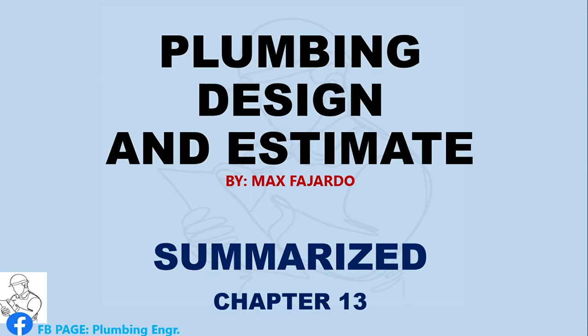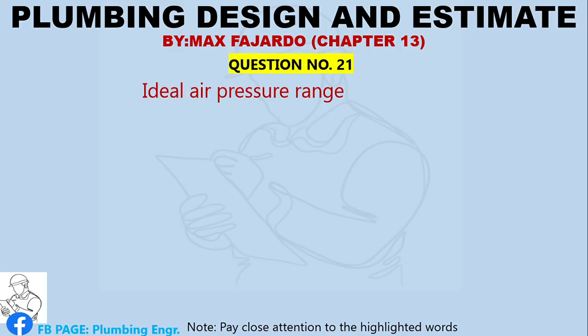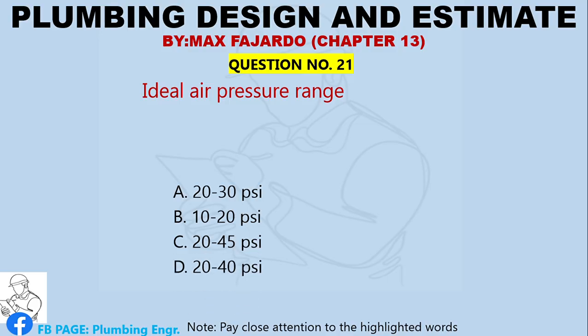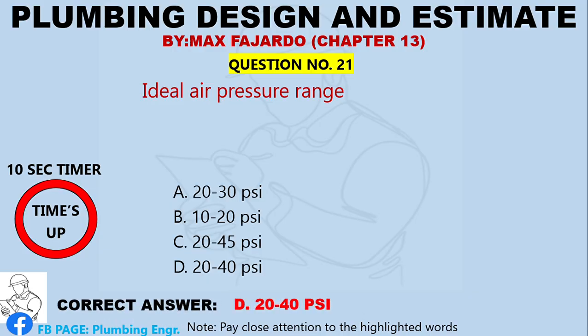Summarized. Chapter 13. Question number 21. Ideal air pressure range. A. 20 to 30 pounds per square inch. B. 10 to 20 pounds per square inch. C. 20 to 45 pounds per square inch. D. 20 to 40 pounds per square inch. Correct answer, letter D, 20 to 40 psi.